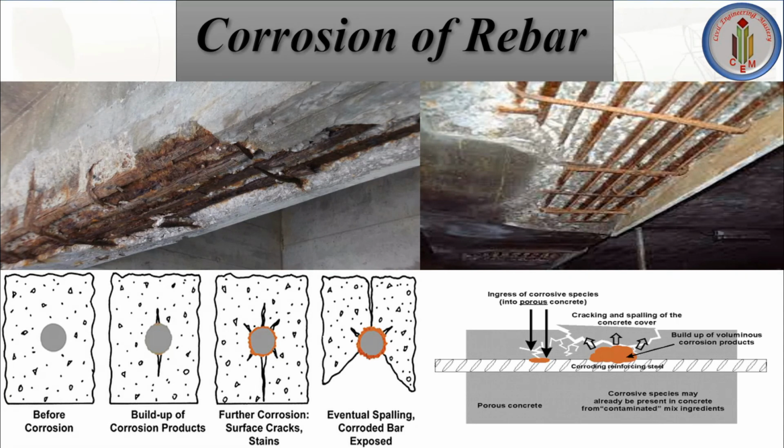Deterioration of reinforced concrete structures has become a serious problem worldwide due to corrosion of the embedded steel. By using reinforcing steel and concrete, we are making reinforced concrete structures. Repair and maintenance of this kind of structure is a very critical task all over the world. So how does this corrosion happen in these kinds of reinforced structures?